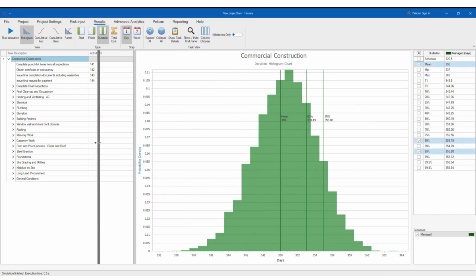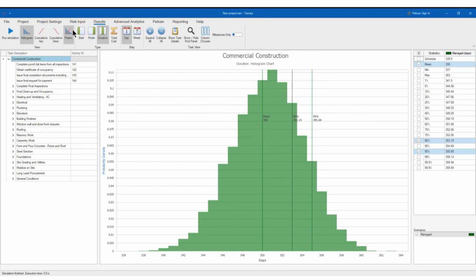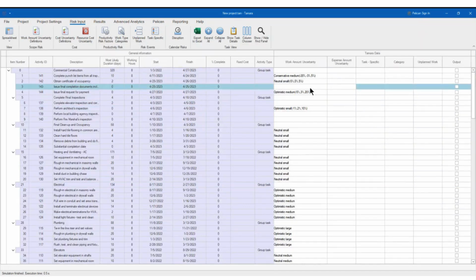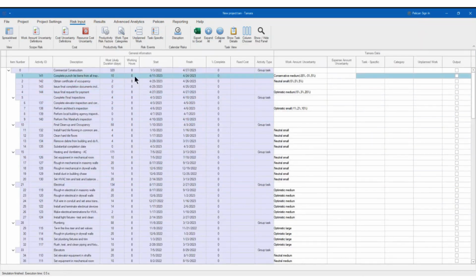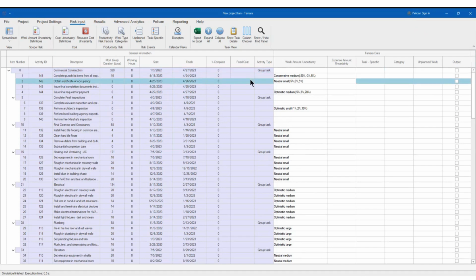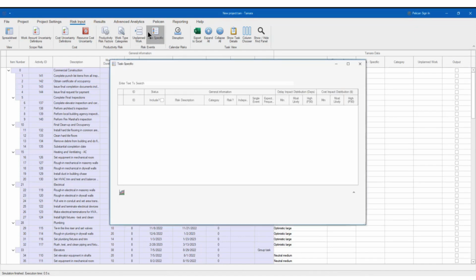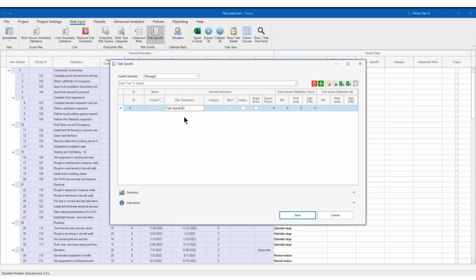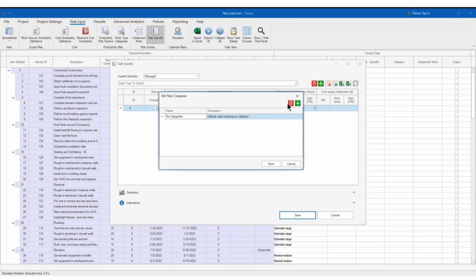Now, additional things that you can do. I'm going to show you a complete model in a second, right? Once you have the risk input, remember that I entered the uncertainty. I'm not sure if I have costs. I don't think so. You see here in the fixed costs, I don't have anything. So the model I'm going to open will have cost. Right? But what you can do, you can set up something called task specific. And these are risks. So these are risks for a risk register. So what you can do, you can add one, right, like this. And this could be, for example, resource scarcity. Category, you can add a category, right, if you want. You can say, for example, HR.